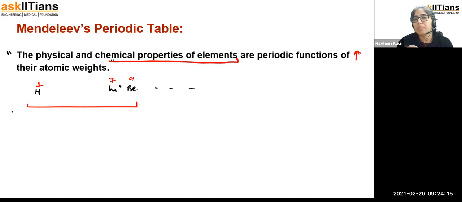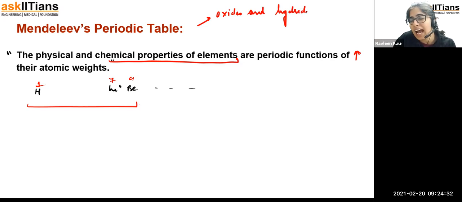But Mendeleev's periodic table was very clear that he took the fundamental properties, the basics of the properties, and the elements were arranged on the basis of the oxides and hydrides. He used oxides and hydrides as a way for classification of the elements. I will explain with the help of an example what he was trying to say.